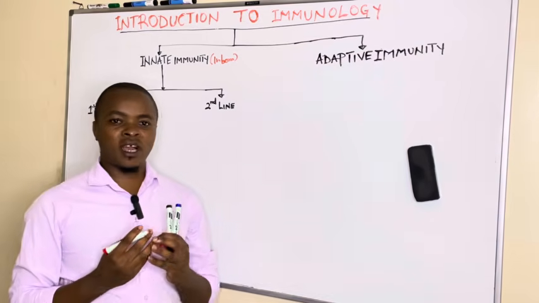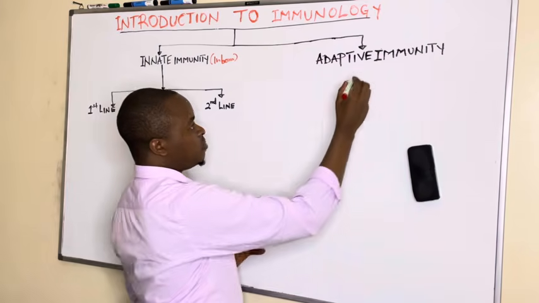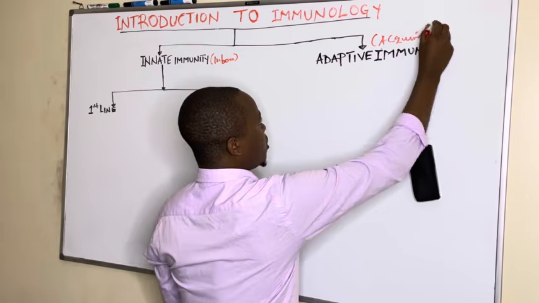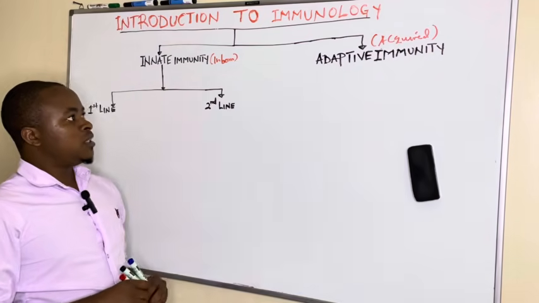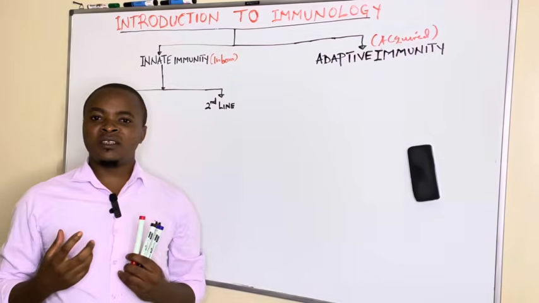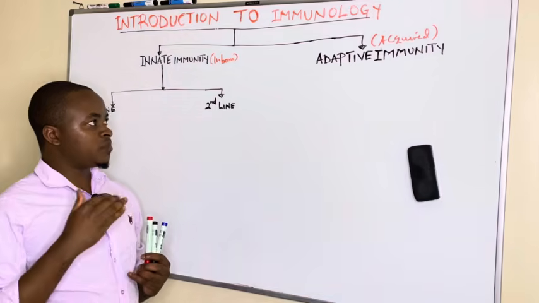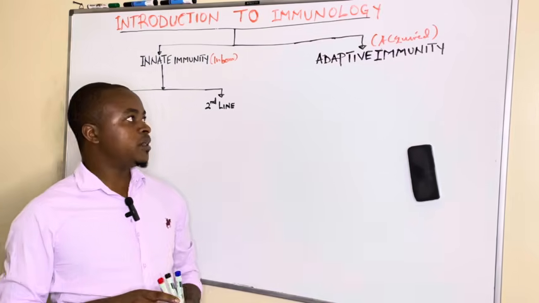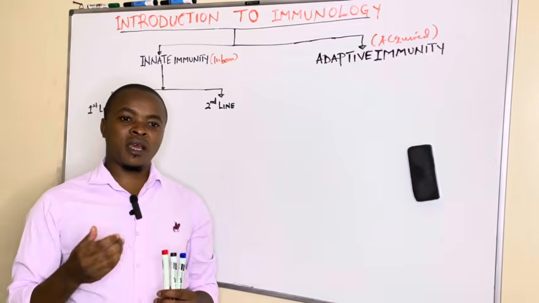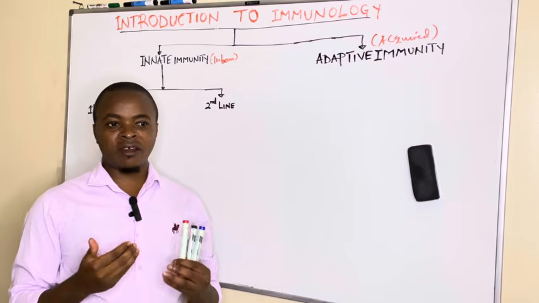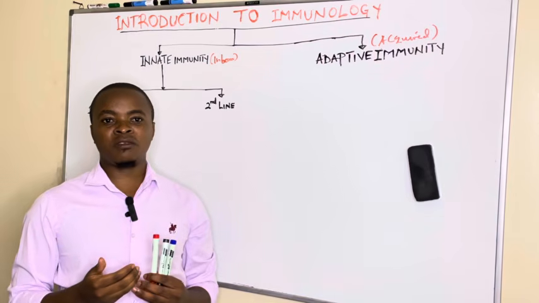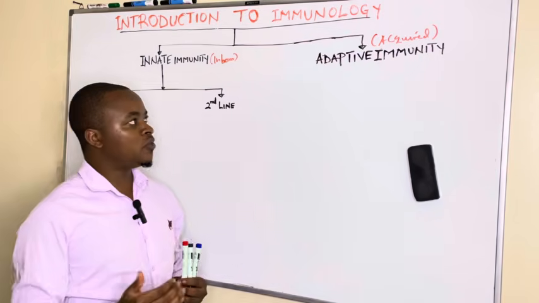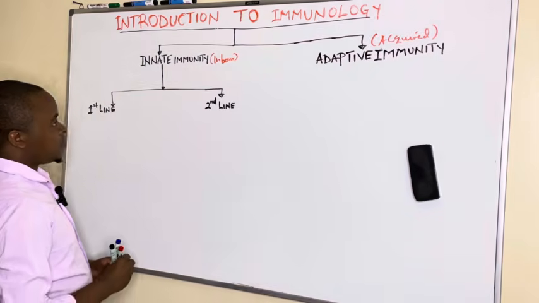Whereas adaptive is acquired at a certain time. And why do we call it acquired? Because it is developed in the body after exposure to a foreign pathogen or a foreign antigen. That's when it develops, and even after recovering from that infectious pathogen, it is able to keep memory, so that the second time you cannot be disturbed so much.